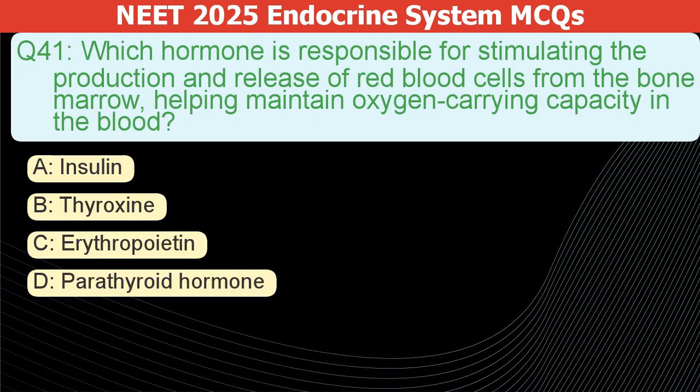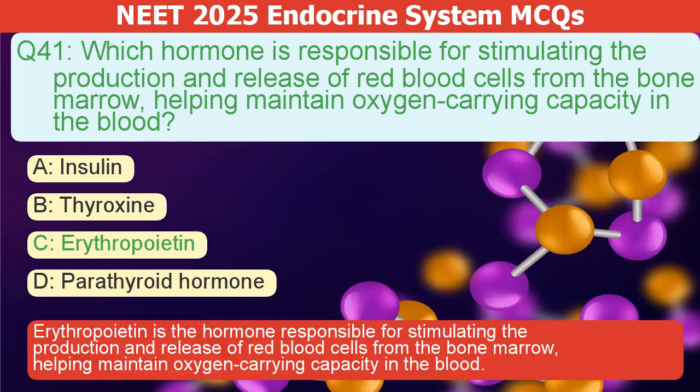Which hormone stimulates red blood cell production and release from bone marrow, maintaining blood's oxygen-carrying capacity? A. Insulin. B. Thyroxine. C. Erythropoietin. D. Parathyroid hormone. The correct answer is C. Erythropoietin is the hormone responsible for stimulating the production and release of red blood cells from the bone marrow, helping maintain oxygen-carrying capacity in the blood.